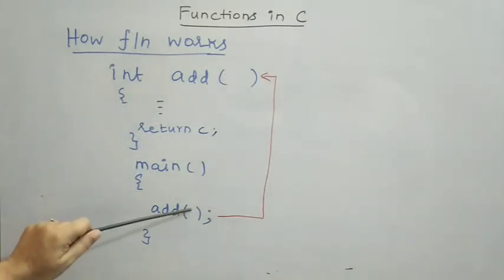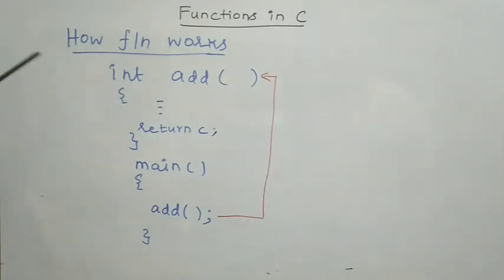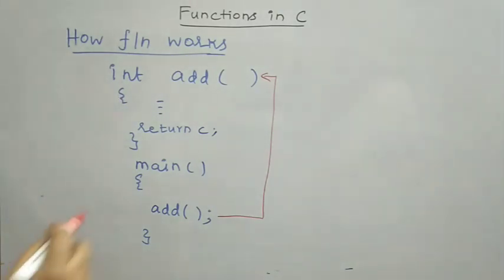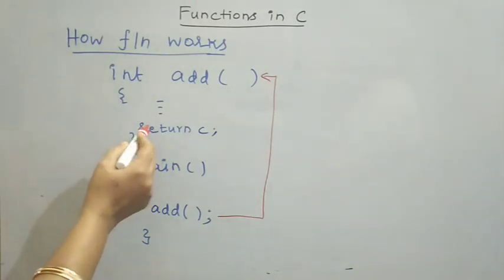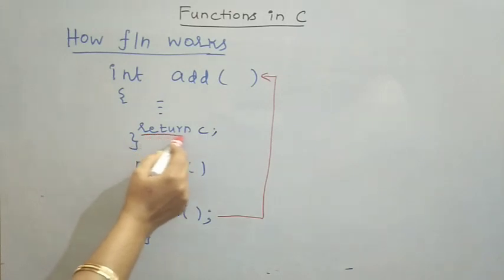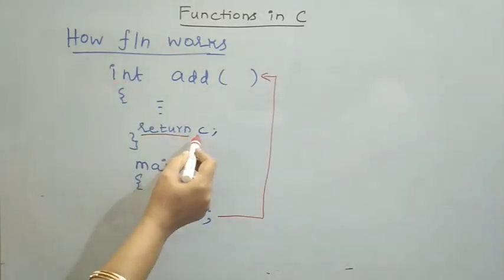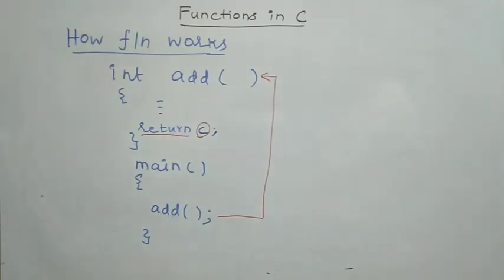If we have parameters, the parameters will get substituted. It will start executing the function definition, that is, the statements inside the curly braces. The last statement in the function definition will be the return statement. Since it is returning an integer value, it returns the value of the variable C.